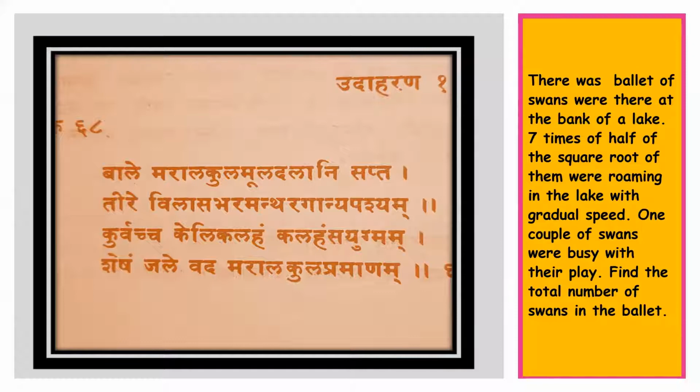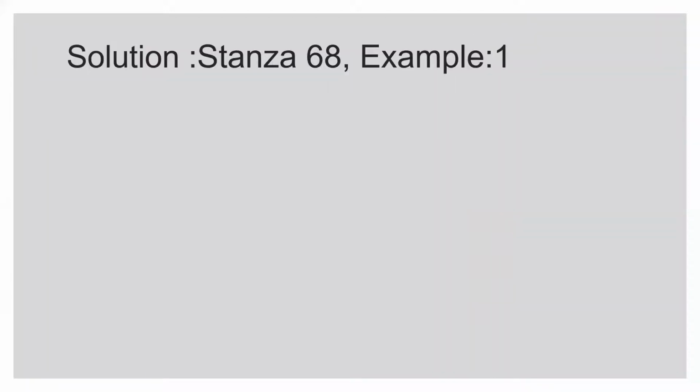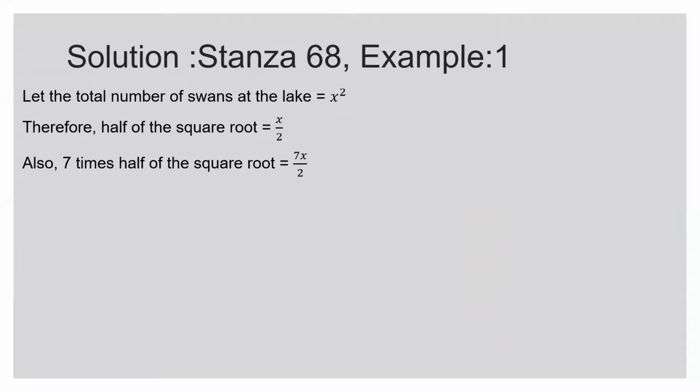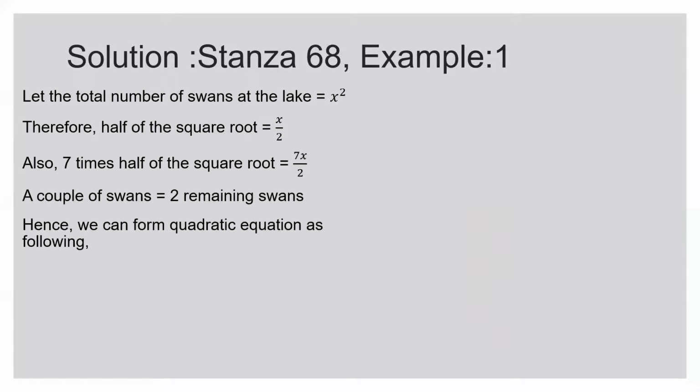So if we assume the total is x square, it is easier for us to take the square root, which is x. So half of the square root, Kula Mula is half, which is x by 2. Sapta Kula Mula, 7 times the square root, is 7x upon 2. Couple of swans means 2 remaining swans.